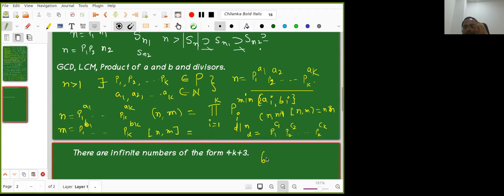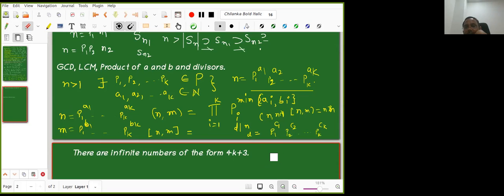Okay. So you have to factorize, but this number you already know is equal to 2 into 3, and you know 1, 2, 3, 6, and you are done. But now I do not know. I gave a general n now. N equal to p1 power a1, p2 power a2, up to pk power ak. In that case, how do you find how many divisors are there? That is the question. So keep that in your mind.